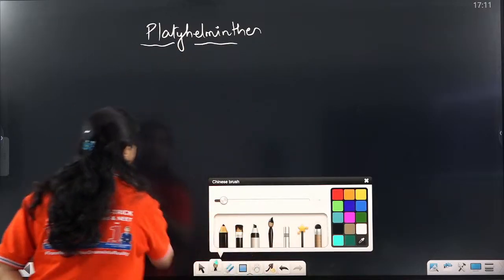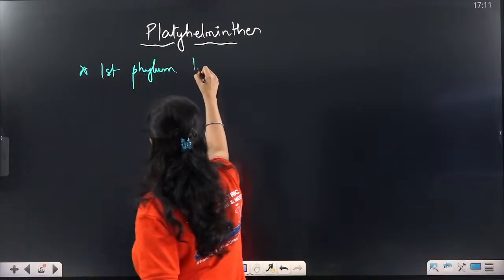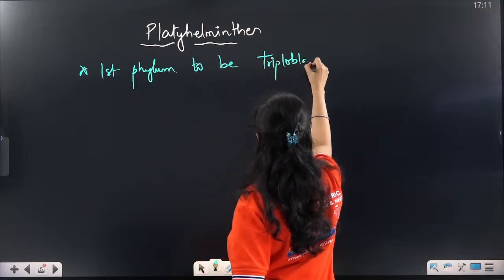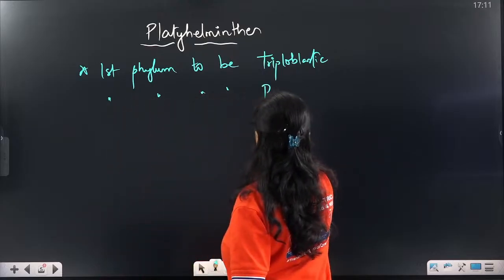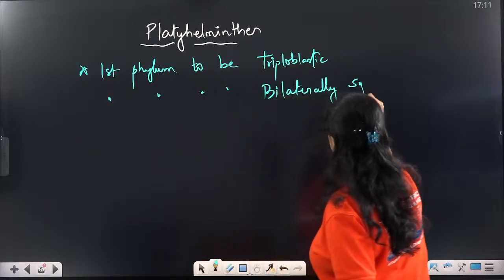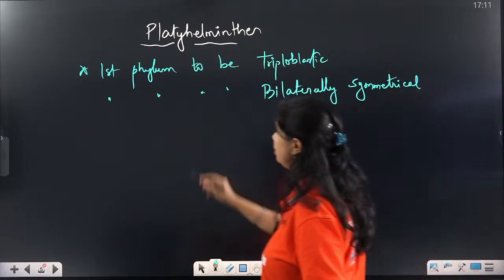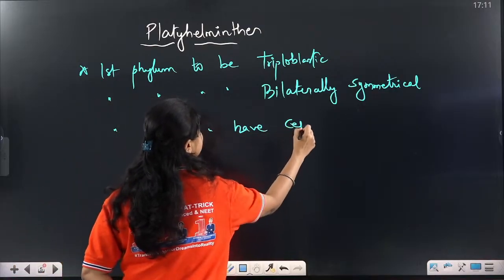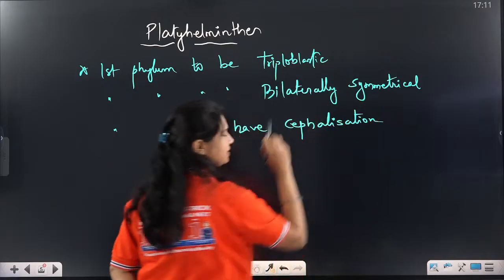Because they are the first phylum to be triploblastic, as well as the first phylum to be bilaterally symmetrical, as well as another first. Remember these three points. This is very, very important. First phylum to have cephalization. Now what is this? Cephalization.